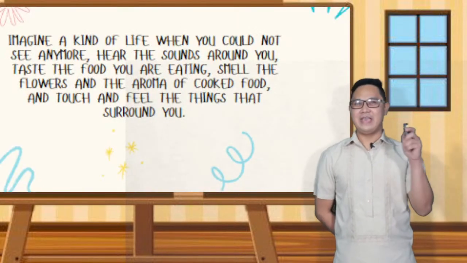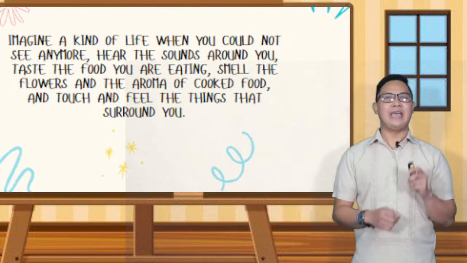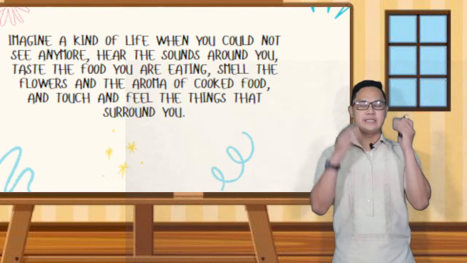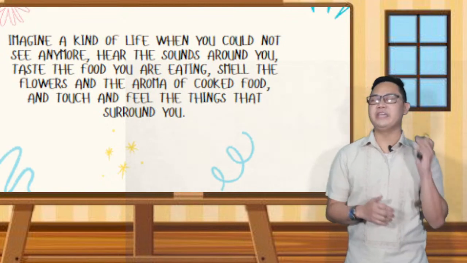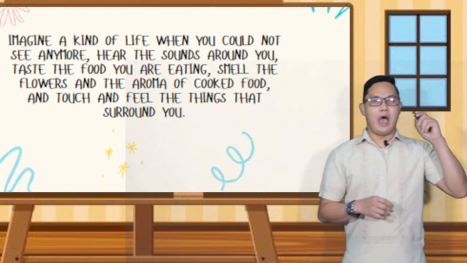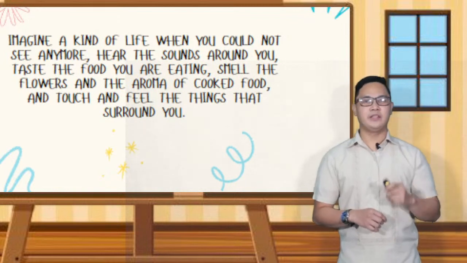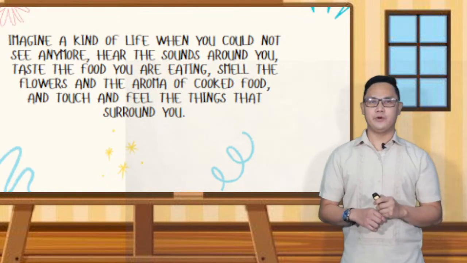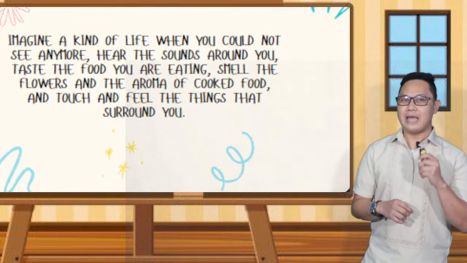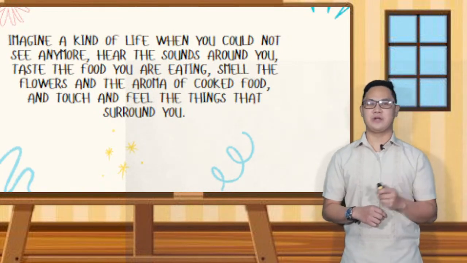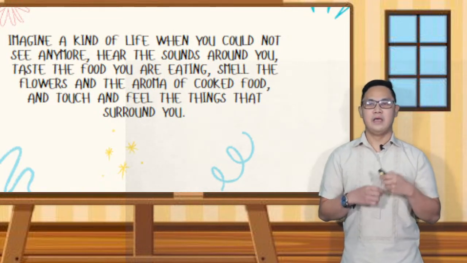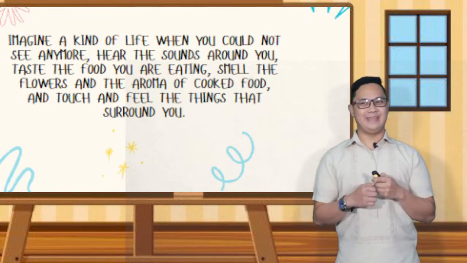Okay. Imagine a kind of life when you could not see anymore. Hear the sounds, taste the food you are eating, smell the flowers and the aroma of cooked food, and touch and feel the things that surround you. What a dark and empty world it would be, right?